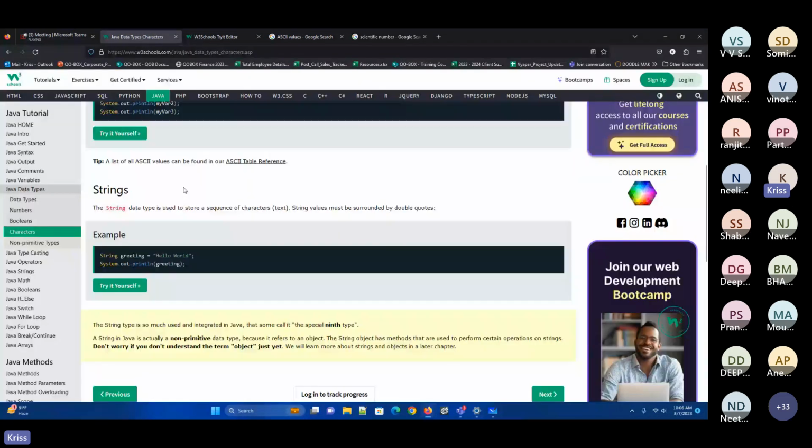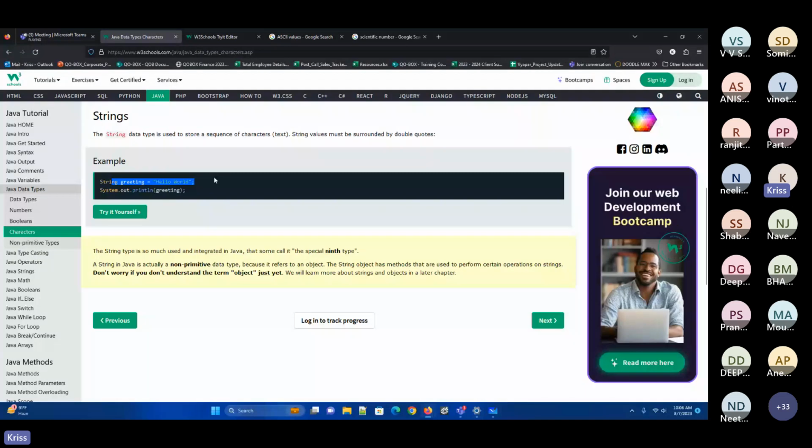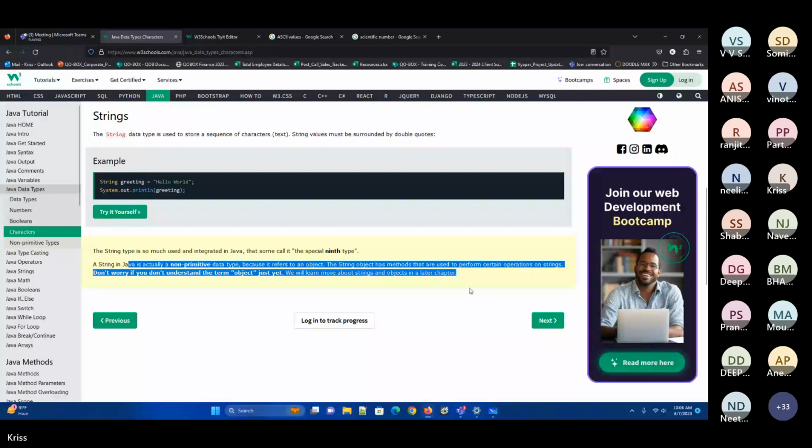So now we have been seeing this one as a string, and here it was saying special. The same thing I have talked about, right? Technically speaking, this is an object, so don't worry about this one. We will discuss this particular thing in the later part. Even this guy said the same thing. Okay, we completed till the characters.